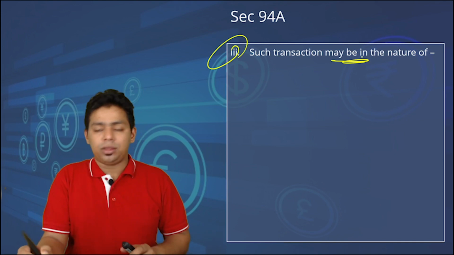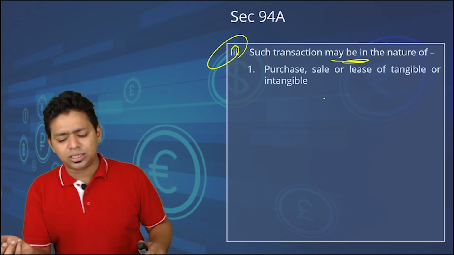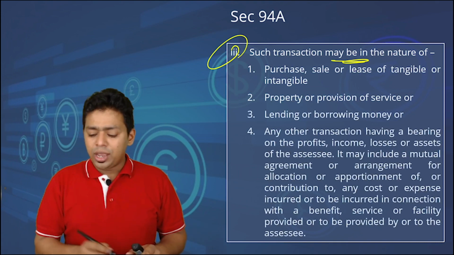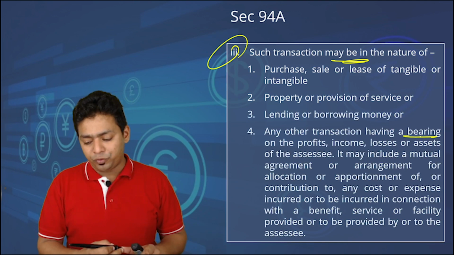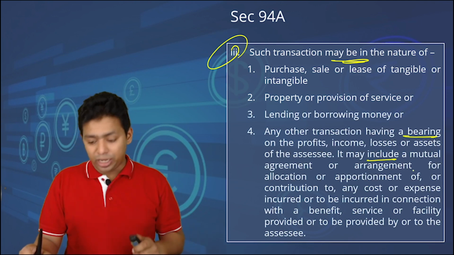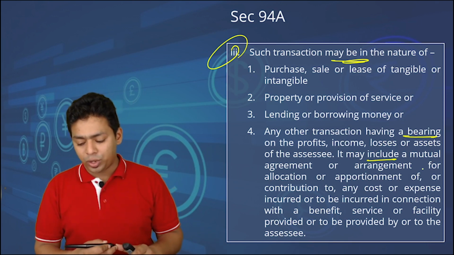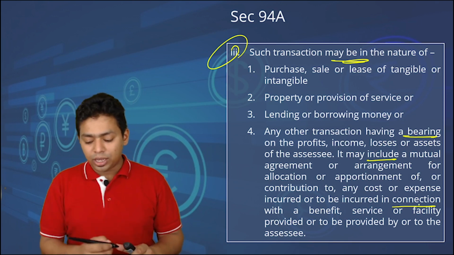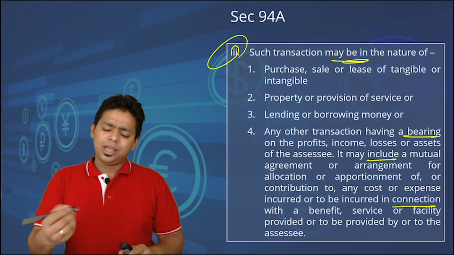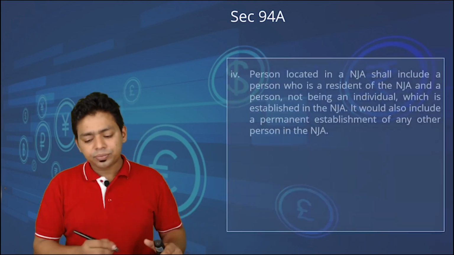What can be the nature of such transaction? It can be any type of transaction: purchase, sale, lease, tangible, intangible, property or provision of service, lending or borrowing, any other transaction having bearing on the profit, income, loss, asset of the assessee. It may include mutual agreements or arrangement or allocation and absorption of contribution to any cost expenses incurred in connection with the benefit of such facility provided or to be provided by the assessee. So it can be any type of transaction. You don't have to be worried about all types of transaction.